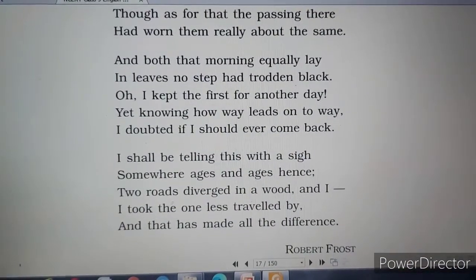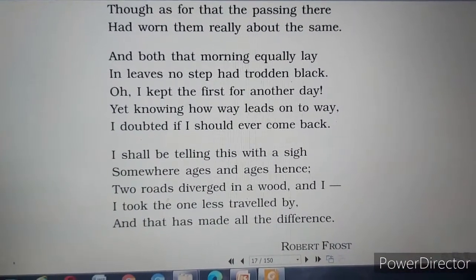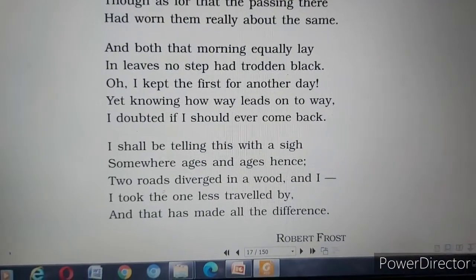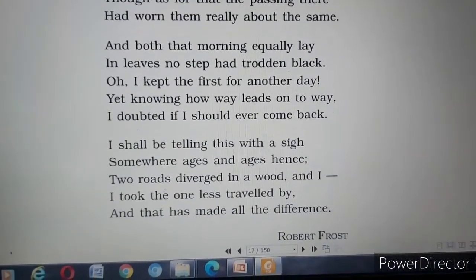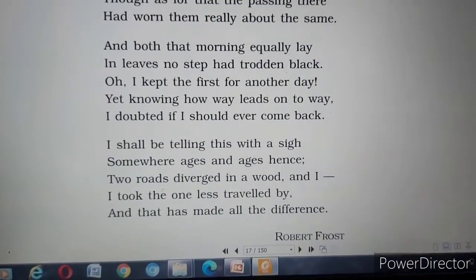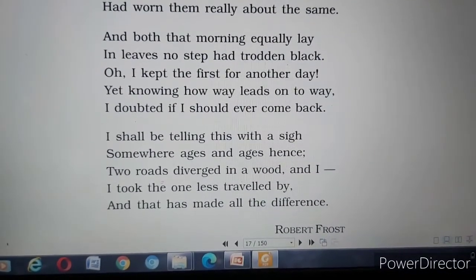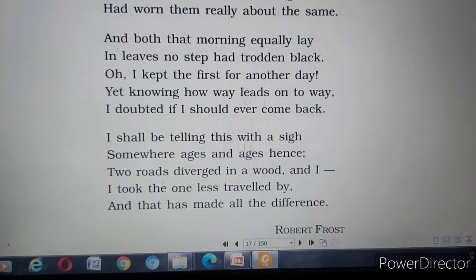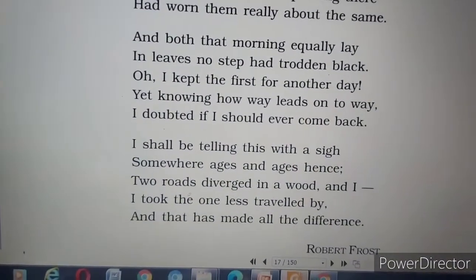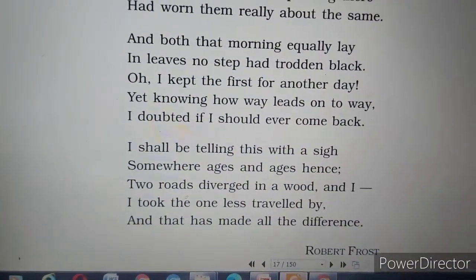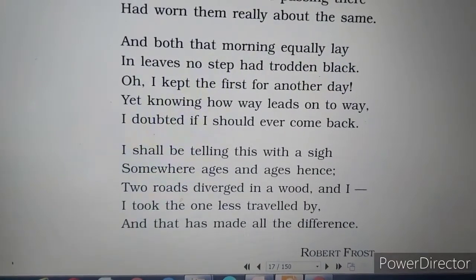"And both that morning equally lay in leaves no step had trodden black. Oh, I kept the first for another day! Yet knowing how way leads on to way, I doubted if I should ever come back." The poet says that now he remembers. "Both that morning equally lay."